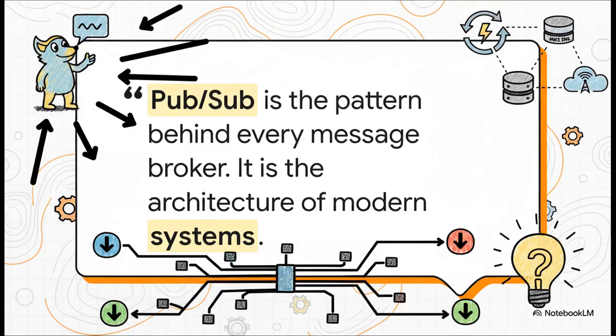To wrap things up, I want to emphasize that this isn't just some clever trick for Go programming. The pub sub pattern is the exact architectural heartbeat behind every major message broker. If you understand this single Go routine synchronization pattern, you literally understand the macro architecture of the world's biggest distributed systems, like Kafka, Redis Pub Sub, and AWS SNS. The principles of decoupling, concurrent processing, and defensive channel management apply everywhere. So I'll leave you with this question for your own work. How are you going to use this pattern to decouple and accelerate your next system?